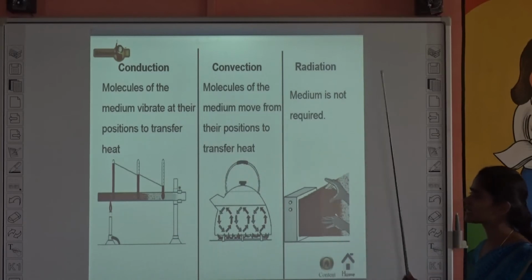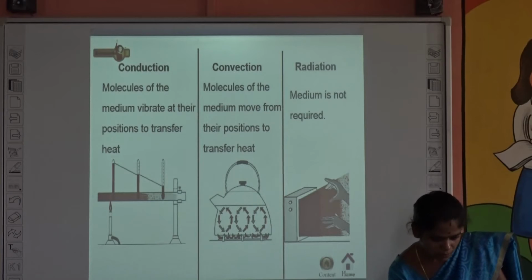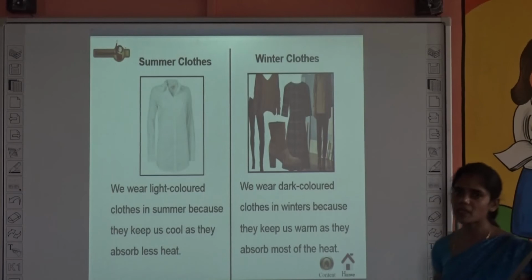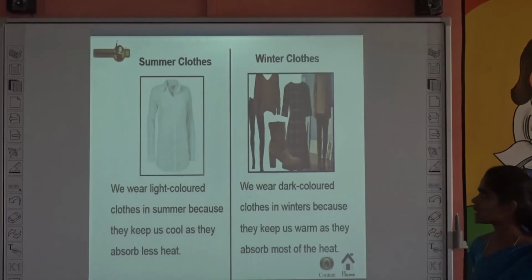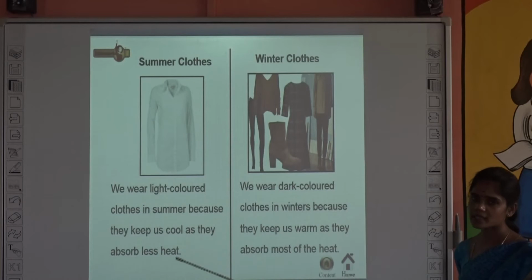Conduction, convection and radiation. And the next one, types of clothes we wear in summer and winter season. In summer season, we wear light colored clothes because they reflect most of the light that falls on them.